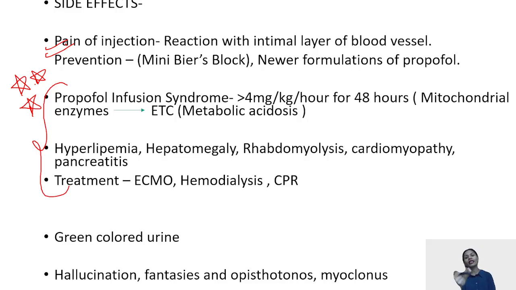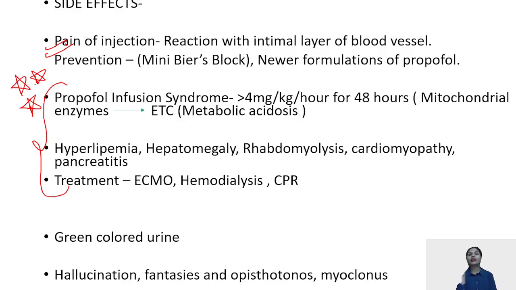The free fatty acids which are present are not getting oxidized, they are not functioning, and eventually what gets disrupted, you all have to remember just two words. One, mitochondrial enzymes are being disrupted, and eventually your electron transport chain, which is responsible for the production of ATP, is getting disrupted.